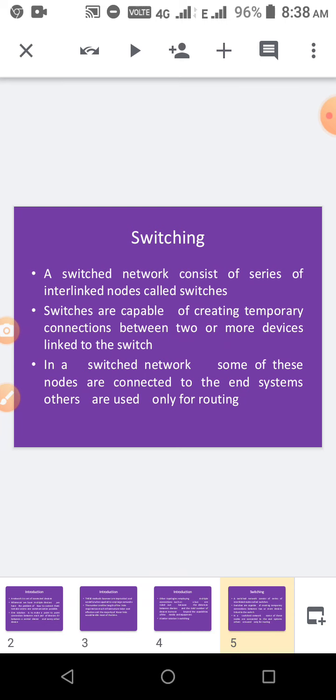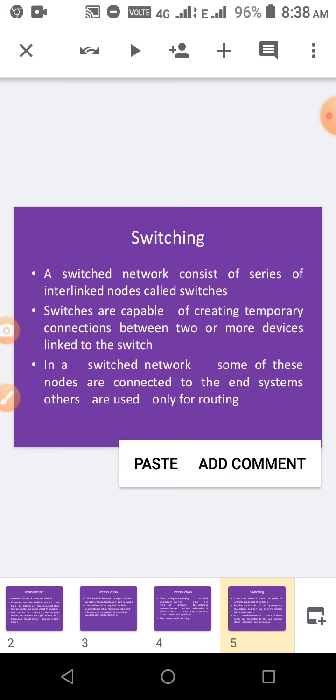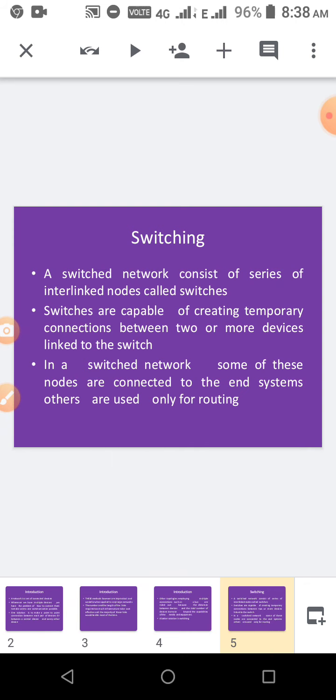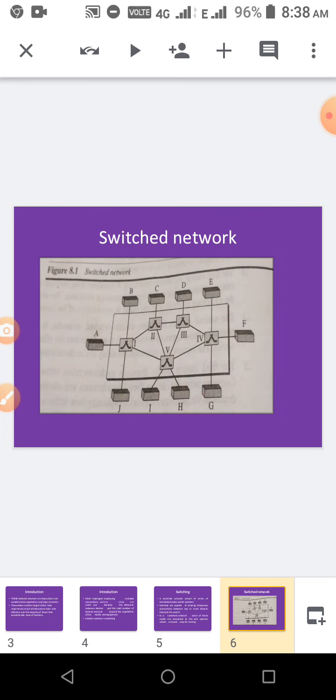In that switched network, some of the nodes are connected to the end systems. End system means it may be a computer or a telephone or whatever it is. Some are used for these connections, and some are used for routing purposes. Routing means forwarding the packets to other systems. So in the switched network some of the nodes are connected to end systems and some are used for routing.